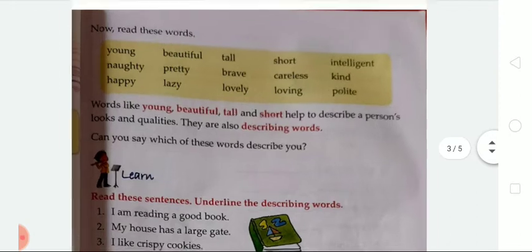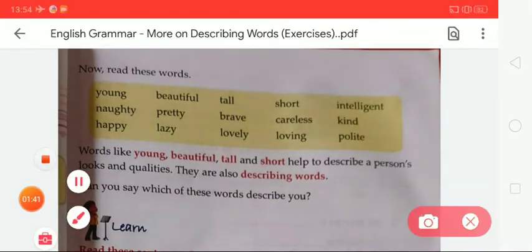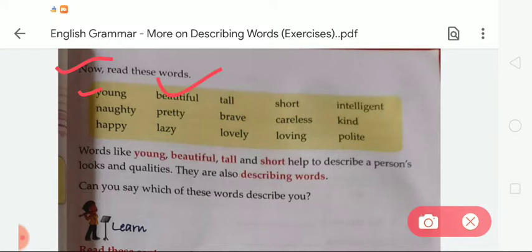See the examples that follow. Here are some given examples for you, so you should learn them. Now read these words. Young describes a person. Young, beautiful, tall, short, intelligent, naughty, pretty, brave, careless, kind, happy, lazy, lovely, loving and polite. Words like young, beautiful, tall and short help to describe a person's looks and qualities. They are also describing words.